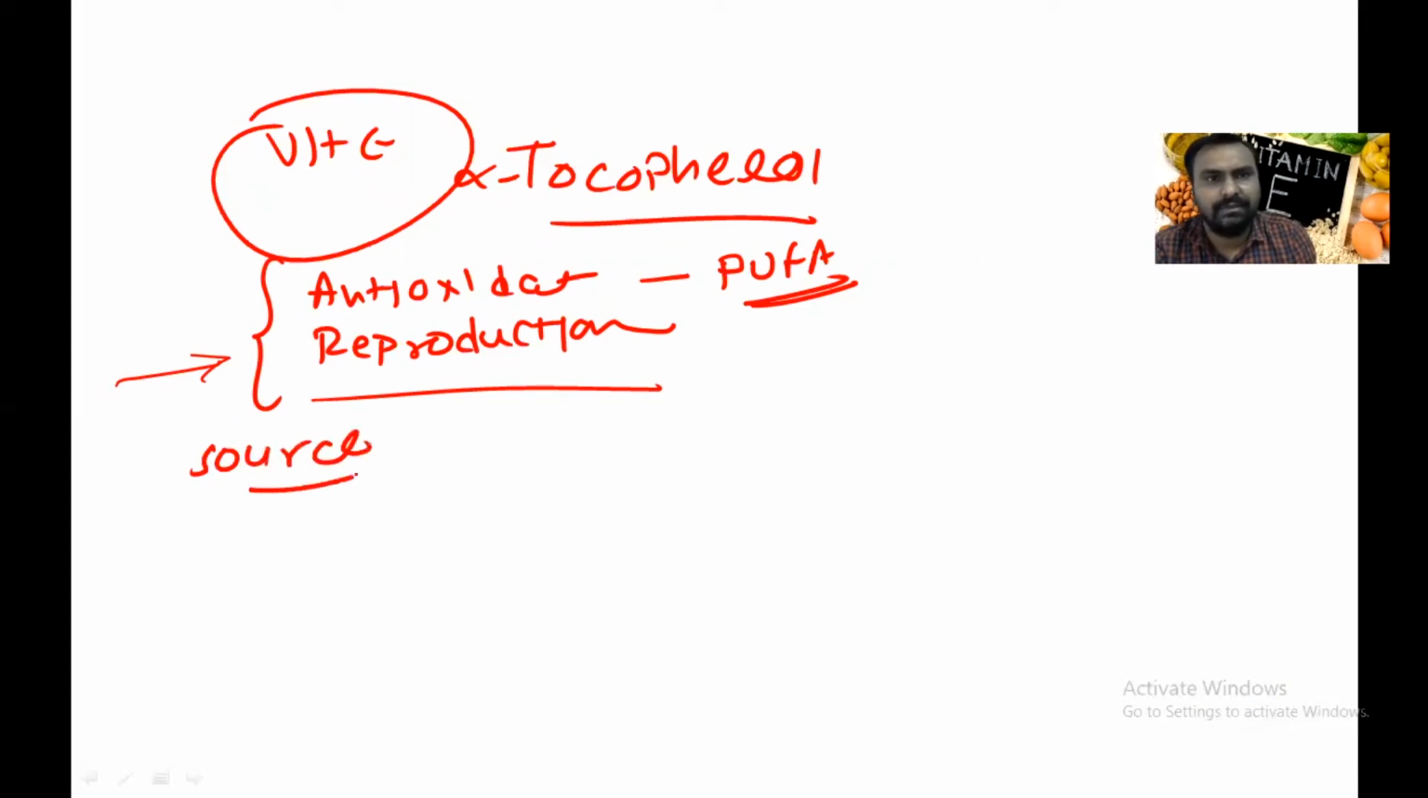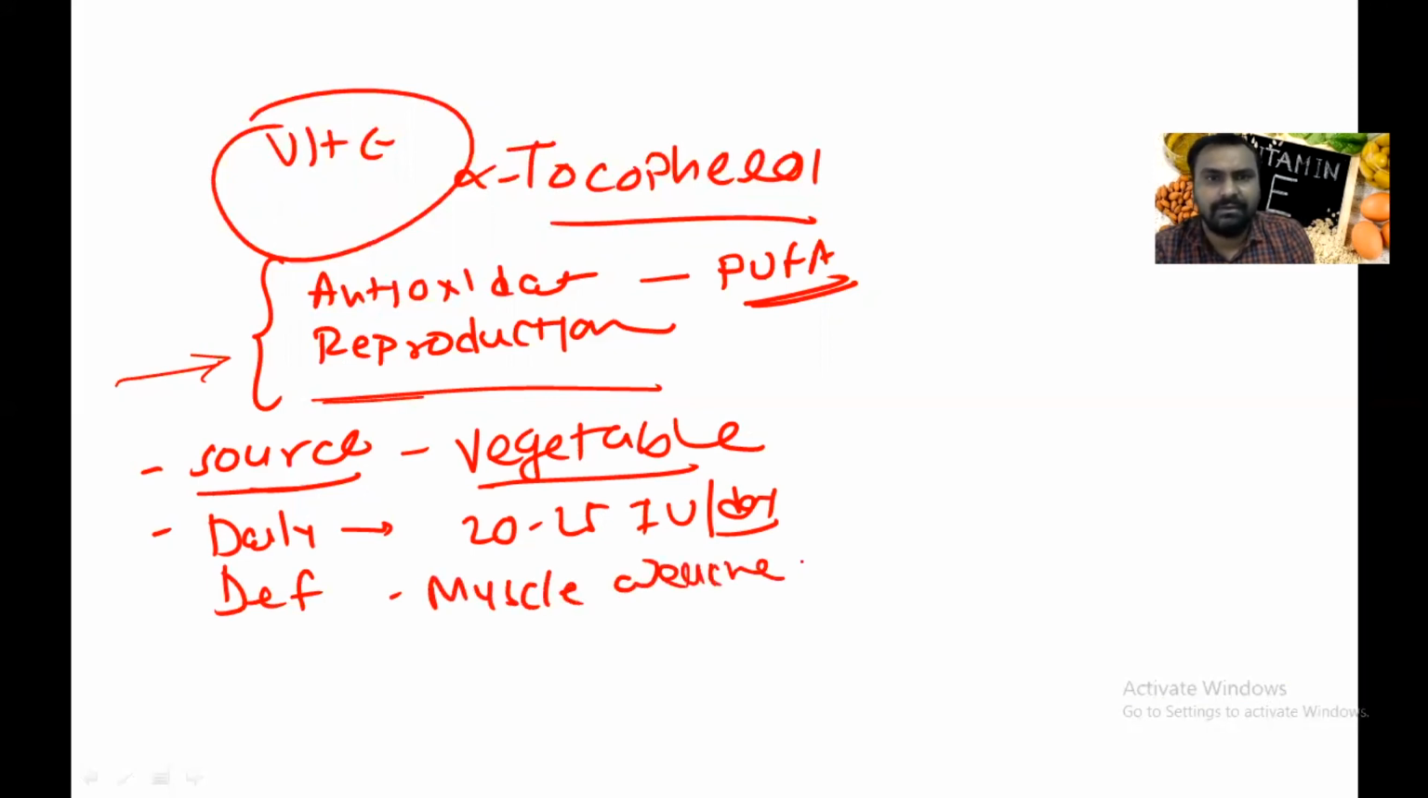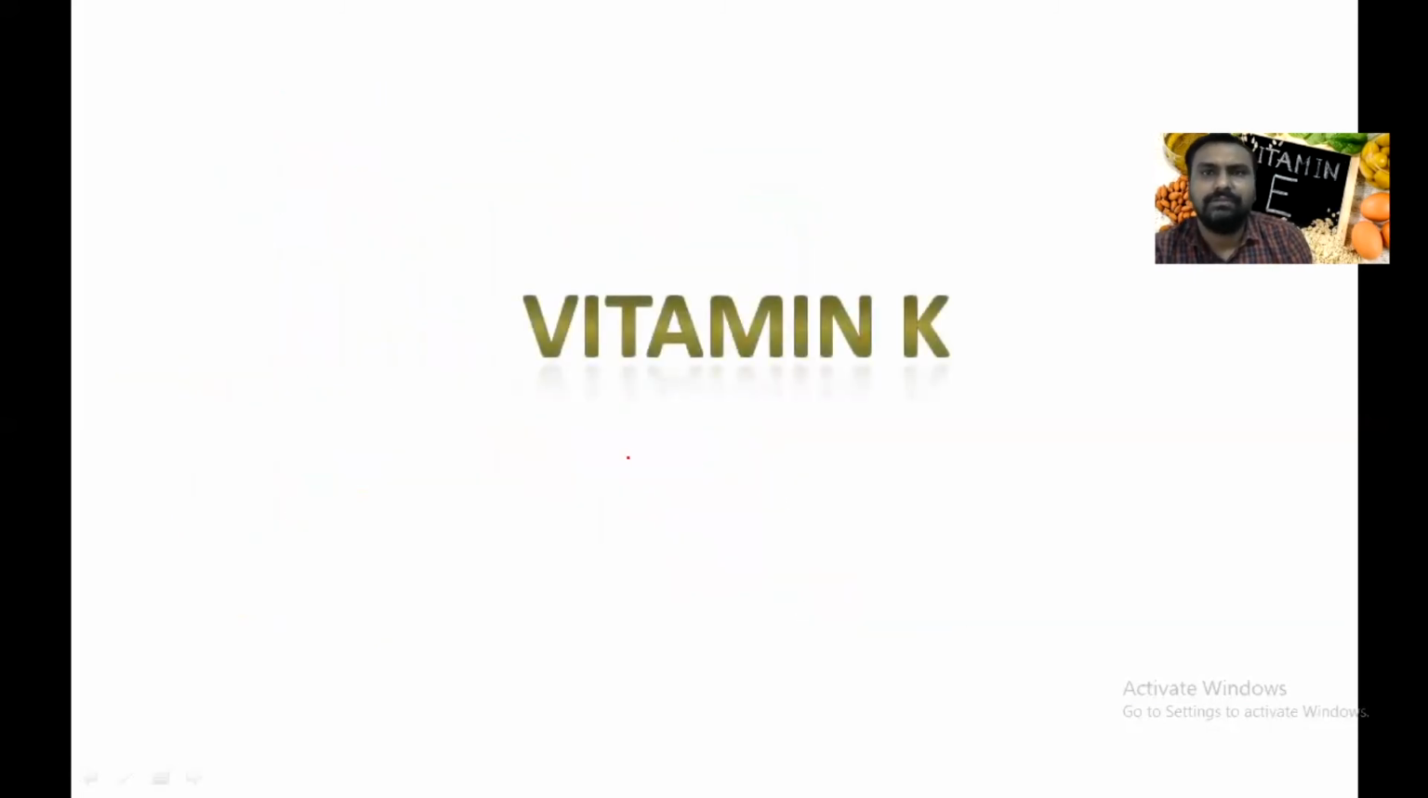Sources are vegetable oils, sunflower oil, safflower oil. The daily requirement is around 20 to 25 international units per day. Deficiency manifestations will be muscle weakness and hemolytic anemia. As such, deficiency is rare. So this is all about vitamin E.